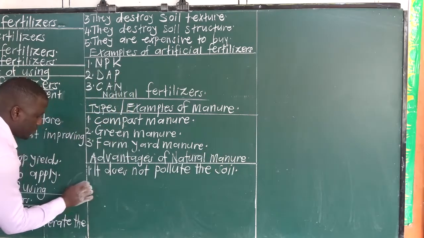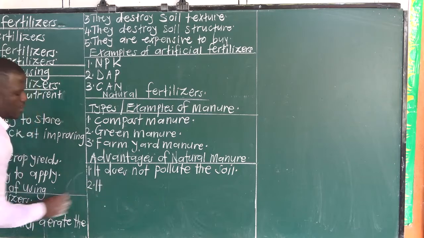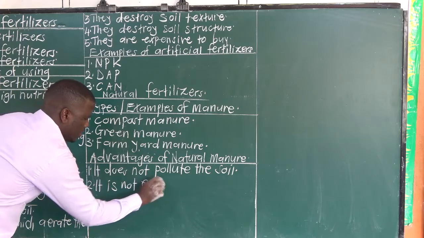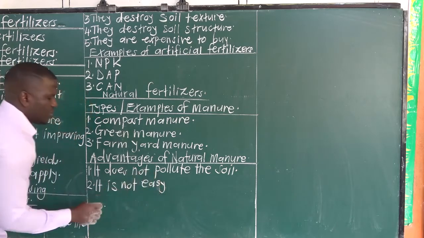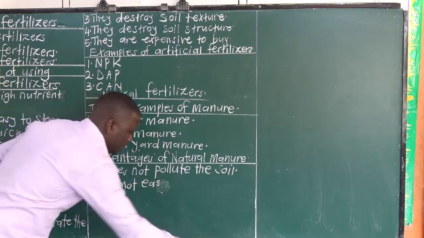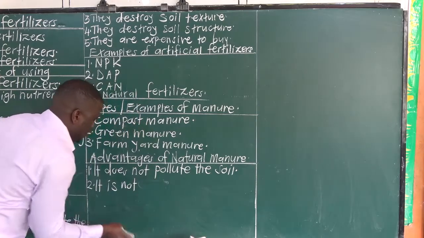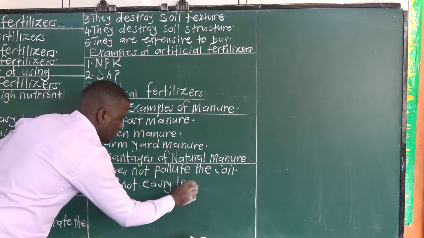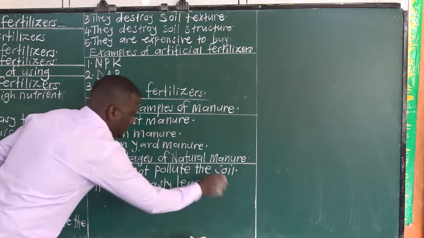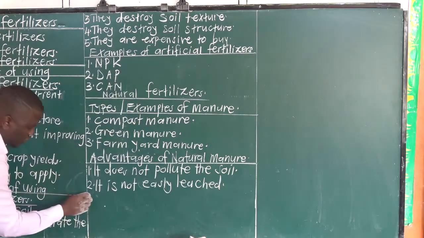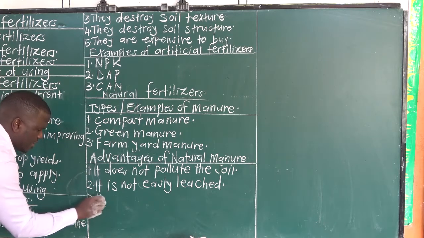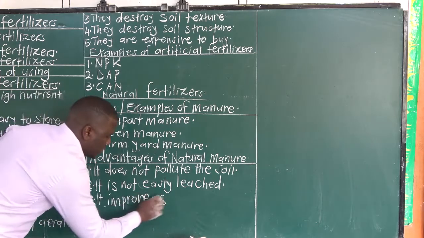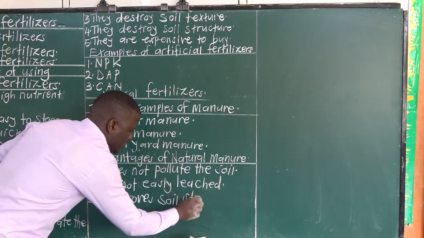Number two, it is not easily leached. Number three, it does not destroy soil structure. It improves soil structure.